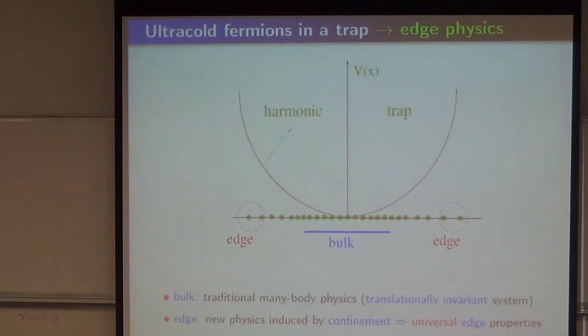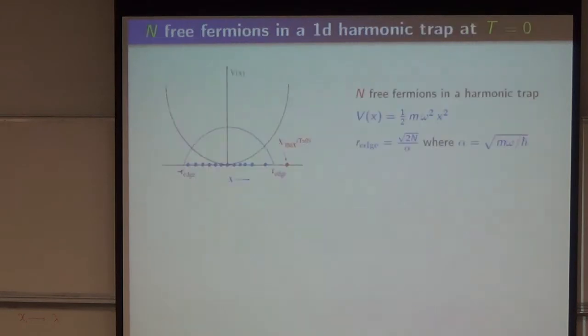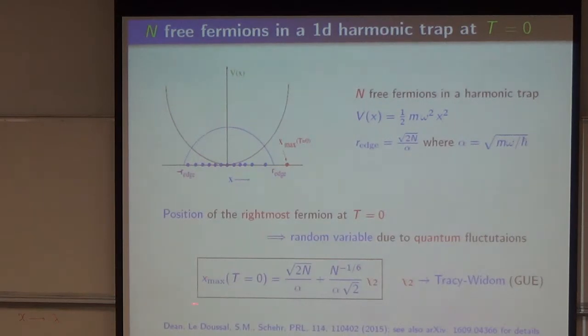Okay? So once you have this mapping, and this was a very, very useful mapping, the first thing that you predict is that if you look at the rightmost fermion at the ground state, which is just the largest eigenvalue, then once you properly subtract the mean and the width, it should have the Tracy-Widom distribution. So this is our first prediction: thanks to this simple mapping, the rightmost particle of the zero temperature fermions in this cold atom system should have the Tracy-Widom distribution. This is a beautiful application of random matrix eigenvalues. They're just the positions of the fermions.